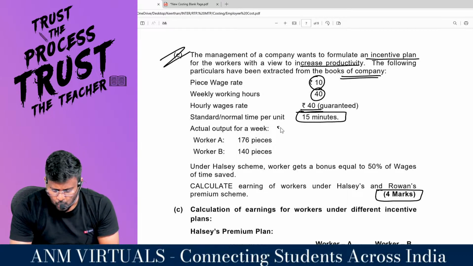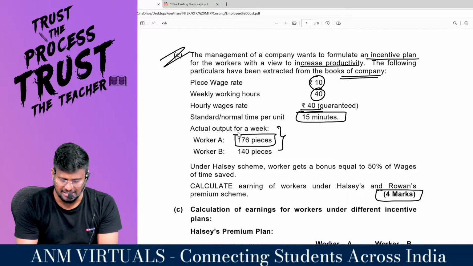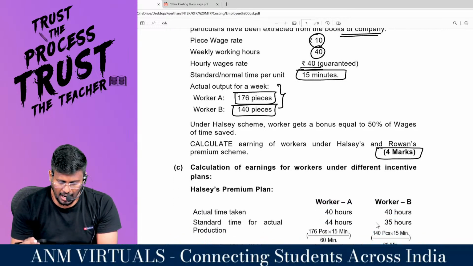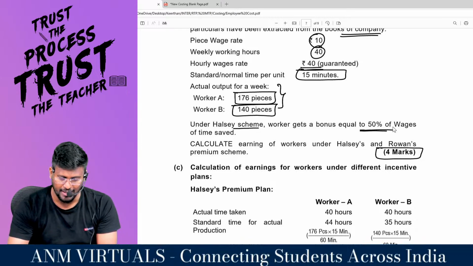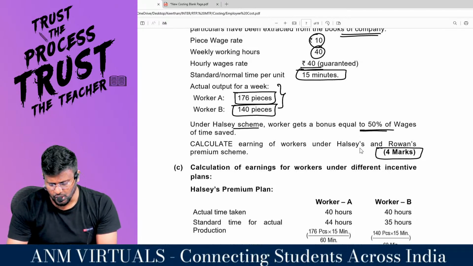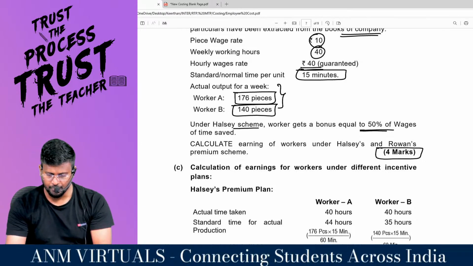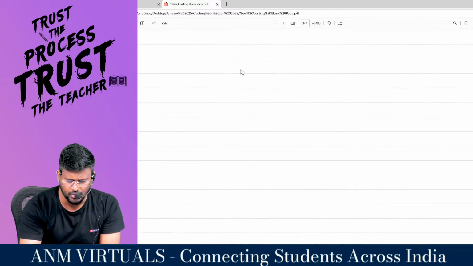This is the actual output for a week. Worker A has manufactured 176 pieces. Worker B has manufactured 140 pieces. Under Halsey scheme, worker gets a bonus equal to 50% of the wage of time saved. Normal, Halsey half. Calculate earnings of worker under Halsey and Rowan premium scheme is the question. So you have to calculate the Halsey and Rowan. Very easy question, straightforward 4-mark question, nothing is there.